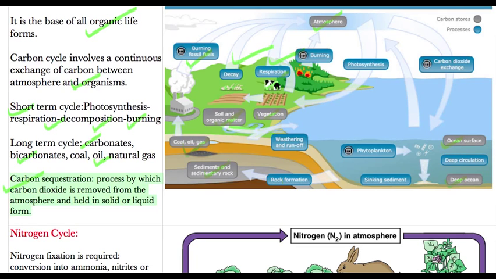Most of the material within a tree is carbon only. So you are taking carbon from the atmosphere and putting it into trees. That is called carbon sequestration, and it can happen by afforestation, and that is one of the ways we can reduce global warming. We will deal with this term further. So this was about carbon.